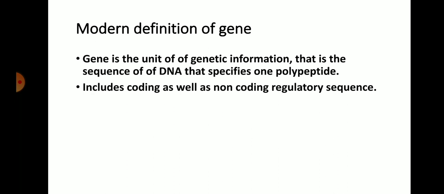We know that the gene is a coded part of DNA, and this coded part contains the information regarding the synthesis of a polypeptide chain. During transcription, the coded sequence of DNA, meaning the gene, is transcribed into mRNA, then mRNA is translated into a polypeptide chain for the synthesis of protein. So, according to the modern concept, we can say that gene is equal to one polypeptide chain. One gene is specific for one polypeptide chain in an organism's body.